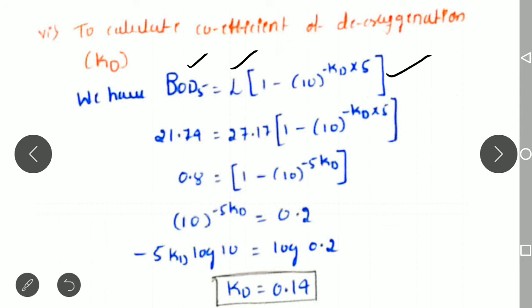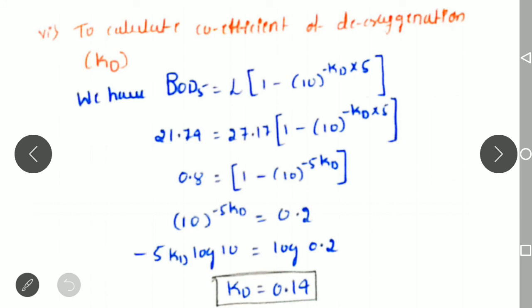Since the 5 days BOD of the mixture and the ultimate BOD are known, KD, the deoxygenation constant, is the only unknown in this equation, so we can easily determine it.